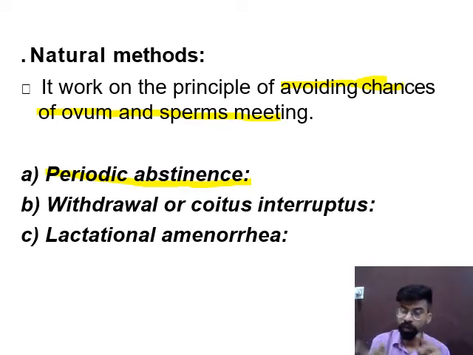So according to sperm active time, or you can say the activity of sperm in the female body, mating should not be allowed on the 11th day. 11th, 12th day also mating is not allowed. 13th day mating is also not allowed. 14th, 15th day mating is also not allowed. And if the egg is released on the 15th day, the egg is alive for near about 1 day. So the 16th day is also a risky day for mating.